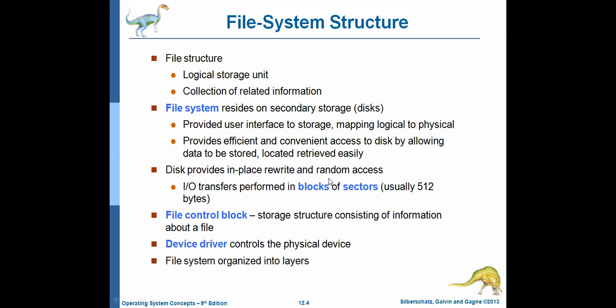And random access. Coming to random access, suppose now we are in block number 2. Suddenly you want to write the information to block number 13. So straight away you can move to block number 13 and perform the operation on that particular block. And from that block you want to read the information from block number 22. So you can move from the current block to block number 22 whenever you require. That is called random access. Disk supports random access. Random access means you need not read the information block by block. Block by block accessing is called sequential access.